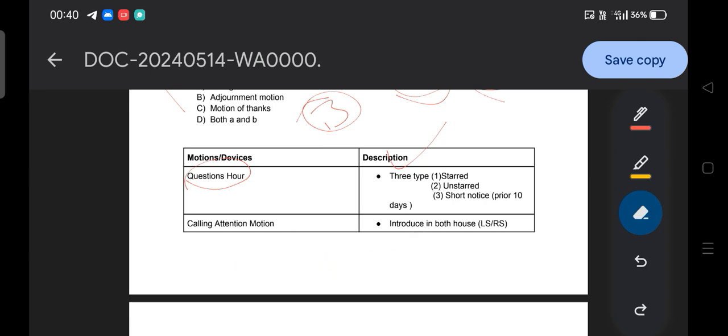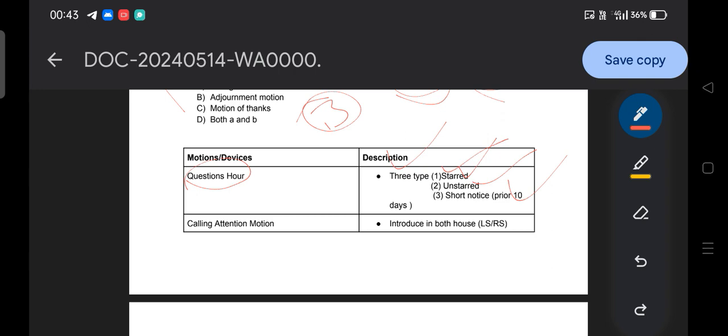In the question hour, there are three types of questions: the starred question, unstarred question, and the short notice question. So let me quickly explain. What does a starred question mean? Any member of Parliament can ask a minister orally, the minister provides the answer orally, and a supplementary question can follow.